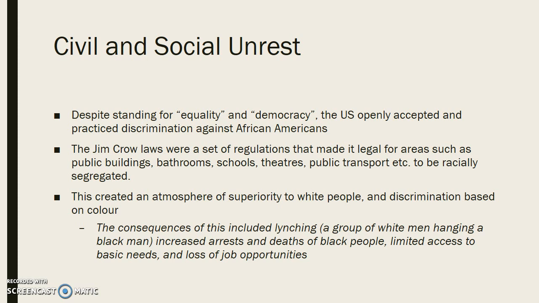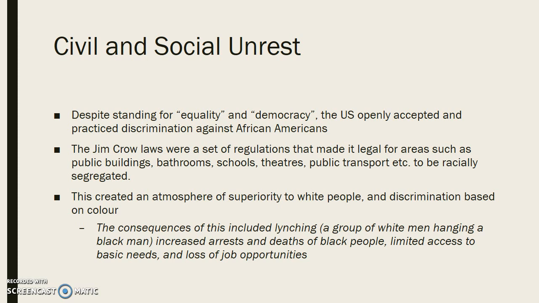And there were lots of sort of horrifying consequences of this, and we can talk about this in class if you wish. But the idea that there were things like lynching, okay, so white men hanging up black men by trees, and there's a really unusual song about it, which, if you ask your teacher, you may be able to hear, called Strange Fruit. You see this a lot in things like To Kill a Mockingbird, if any of you were in SEAL. And it's this increase in white men taking almost justice into their own hands and ultimately beating and killing black people purely for just being black.